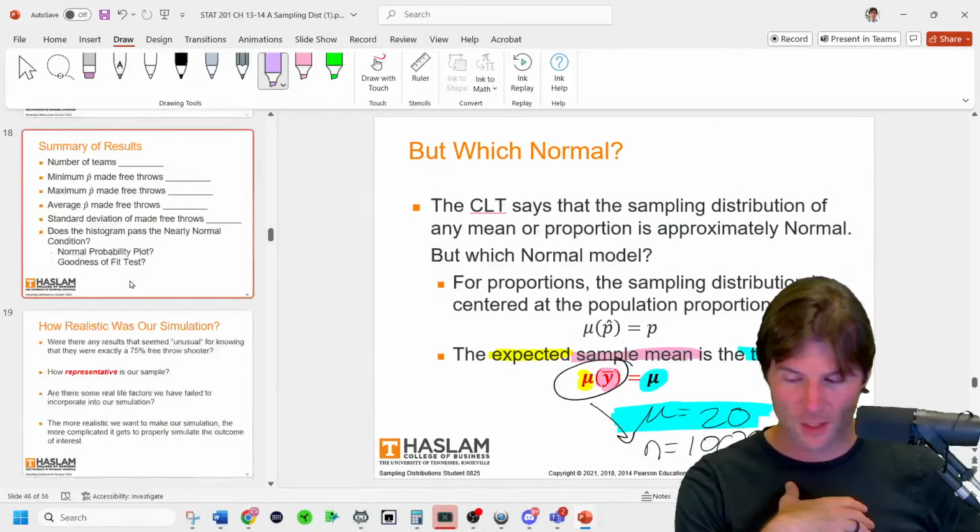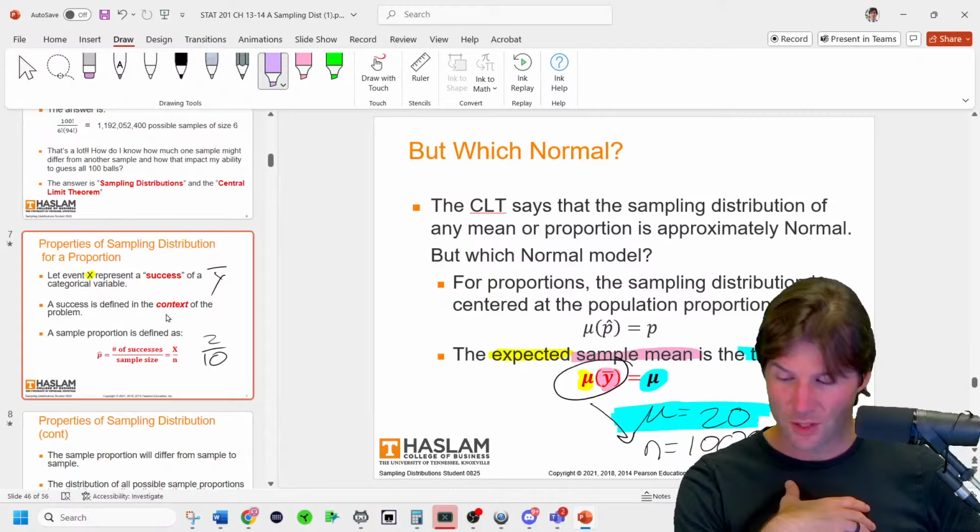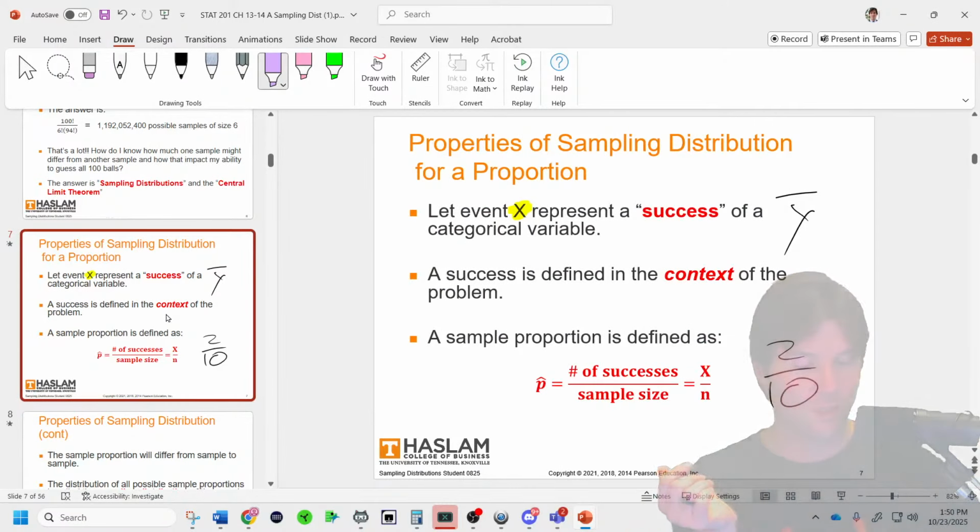P hat is found by doing x over n, which is just the amount. Like if you talk to 10 friends and 2 of them have cats, then you would have a sample proportion from your sample of 10 friends, 2 owns cats. And so p hat is the sample proportion.